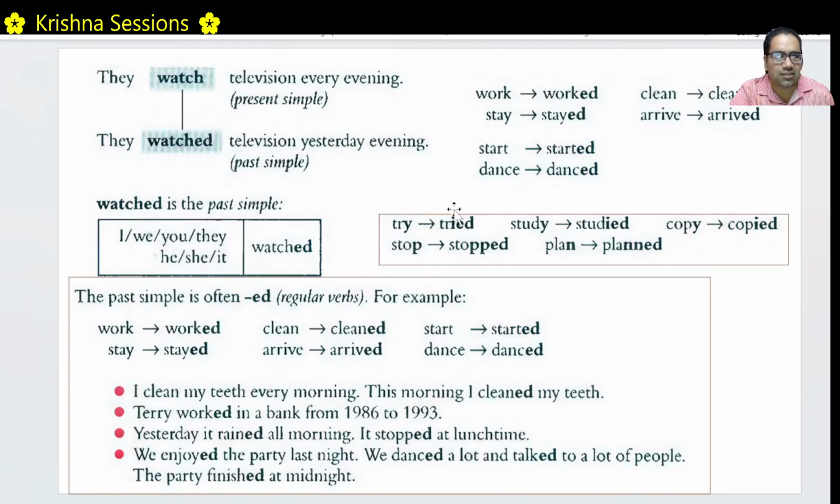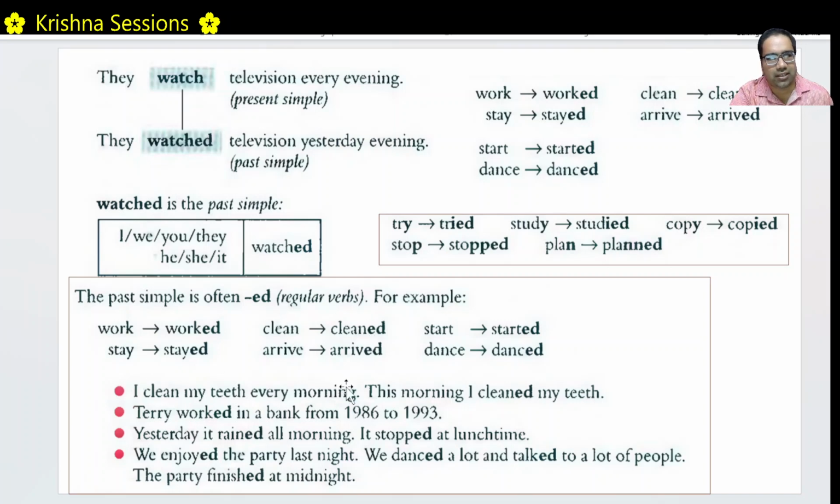In some cases, there is a slight change in the spelling. For example, try, tried. Still you are adding ed only. Stop, double p, stopped. Study, studied. Copy, copied. Plan, planned. There is a slight change in spelling, but still you add ed. So these ed verbs, where you get past tense by adding ed to the infinitive form, even if there is a slight change in the spelling, are called regular verbs. Because it is easy, they change very little, and the verb more or less remains the same.